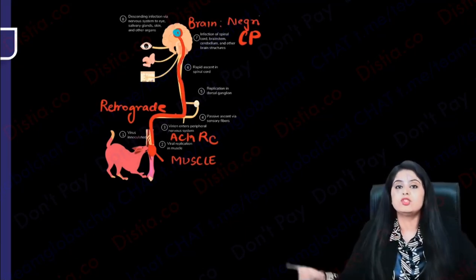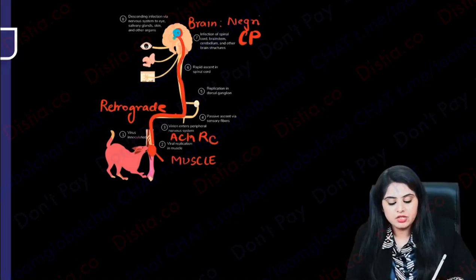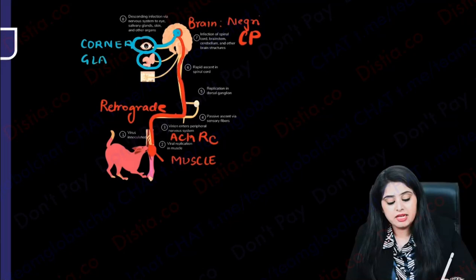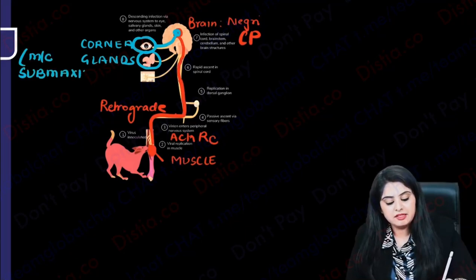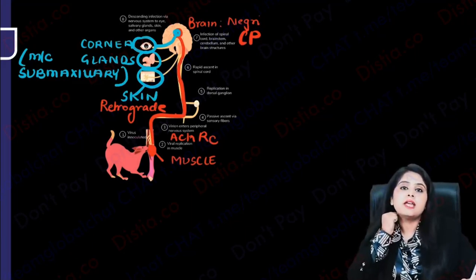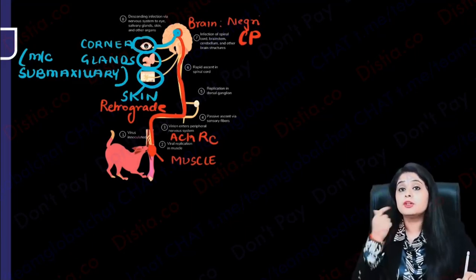Now it will go on its journey outside. Outside, where all can I see it? It can go in the eyes, meaning it can go to the cornea. Then I can see it can also go to the glands, and let me tell you which salivary gland is very commonly affected. It is the submaxillary salivary gland. And it can also go to the skin. That is why they say that if you want to do the diagnosis, take a skin hair follicle biopsy from the neck, because the virus may have spread to the skin.